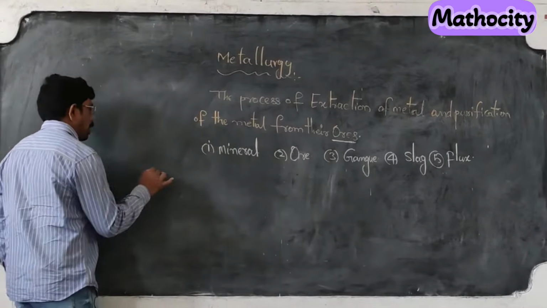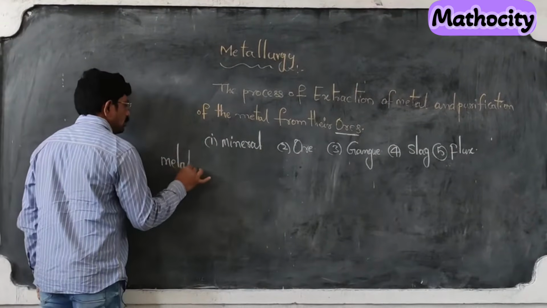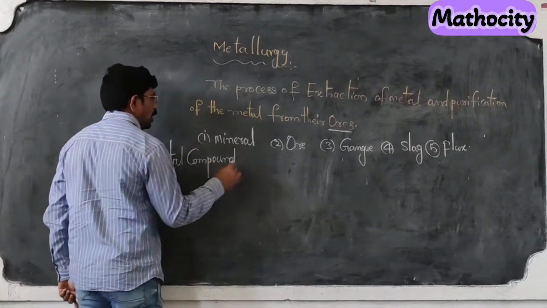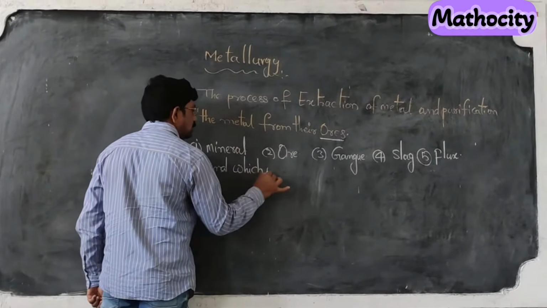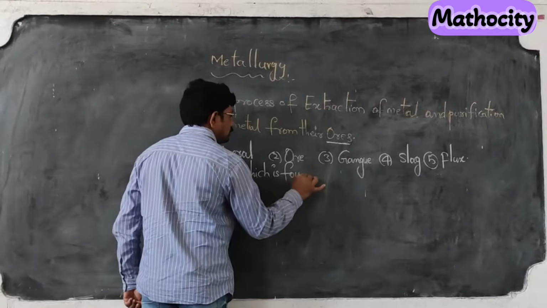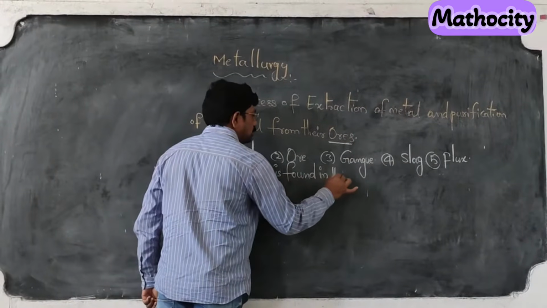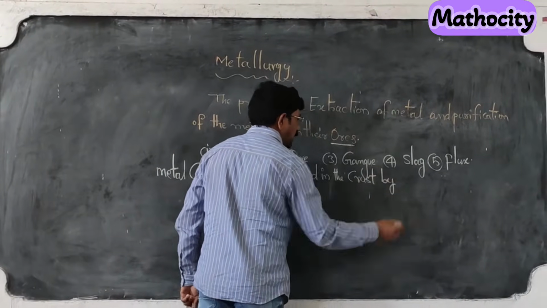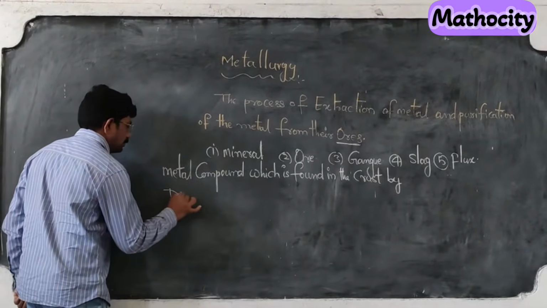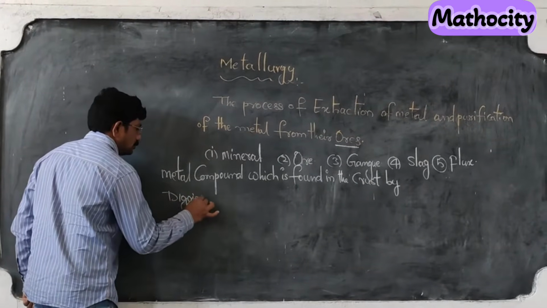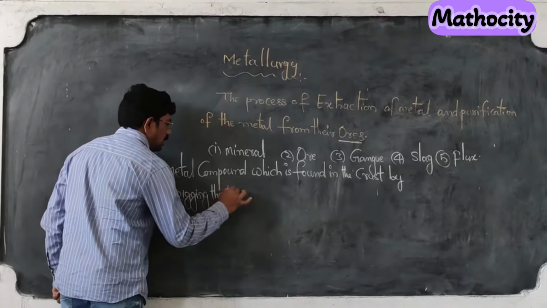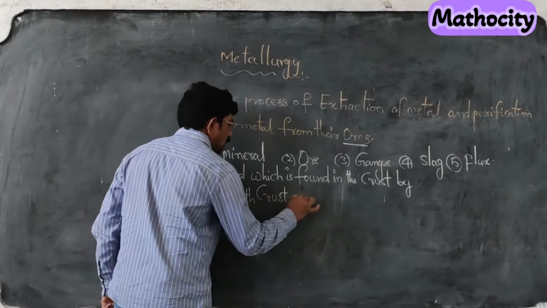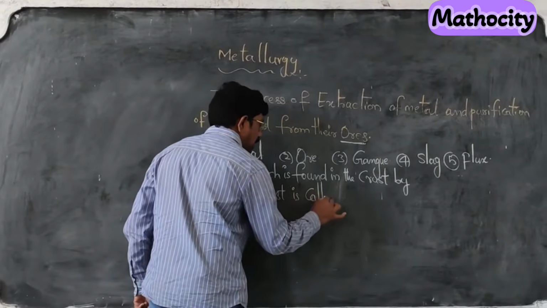So that metal compound which is found in the earth crust by digging the earth crust is called a mineral.